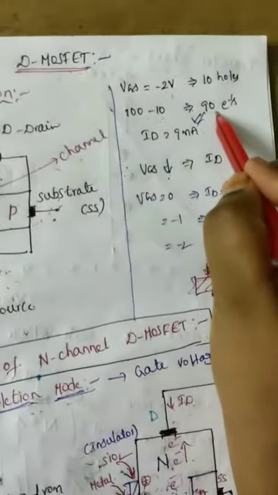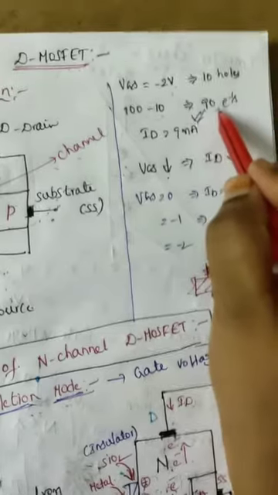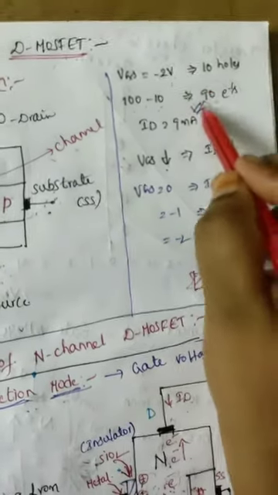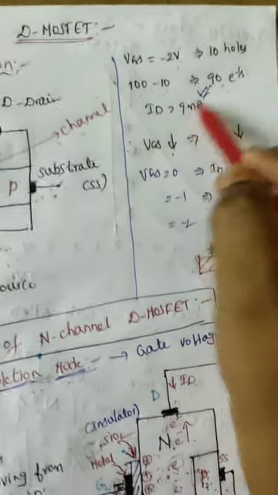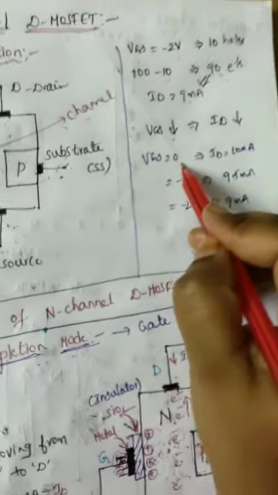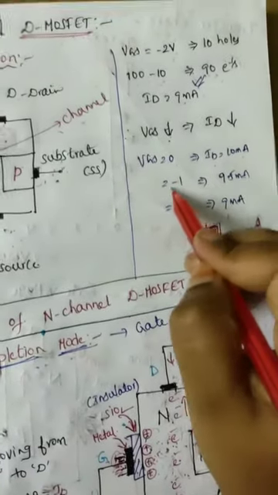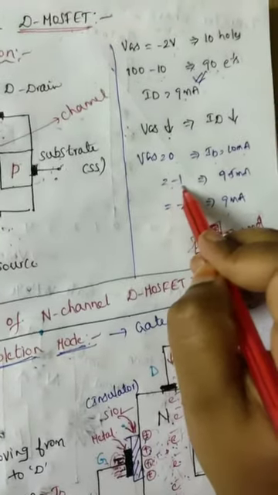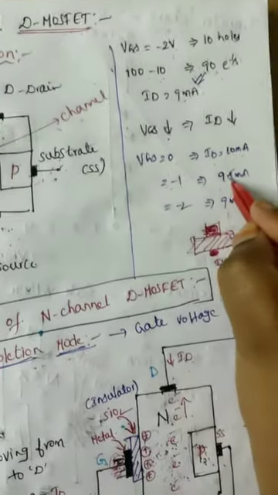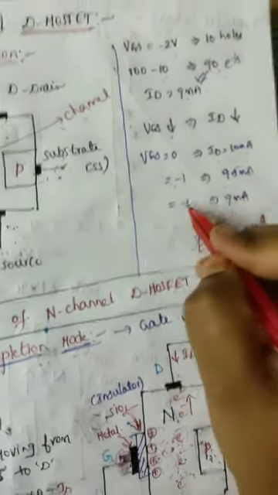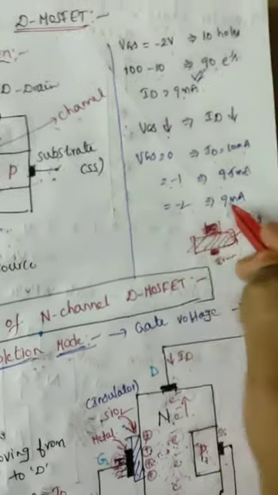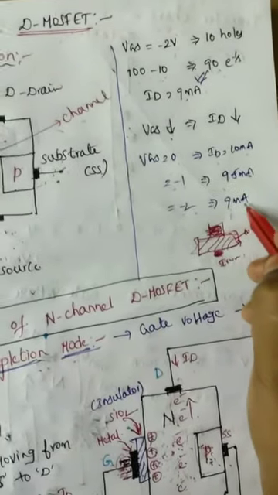So 100 minus 10 gives 90 electrons, and these 90 electrons give 9 milliamperes of current. So when VGS equals 0, the drain current is 10 milliamperes. At VGS equal to minus 1 volt, the drain current decreases to 9.5 milliamperes. When VGS equals minus 2 volts, the drain current ID equals 9 milliamperes.